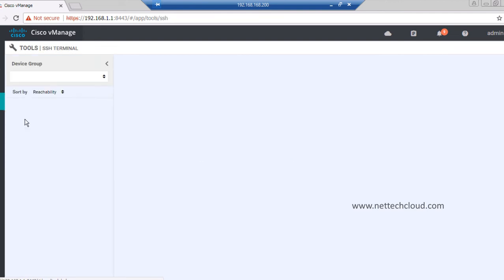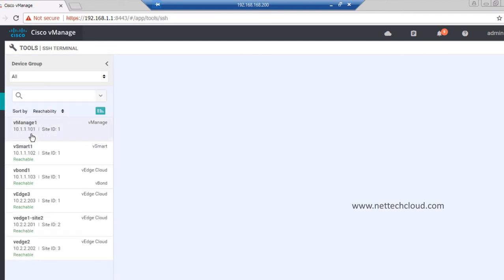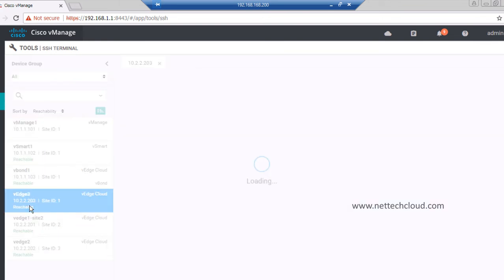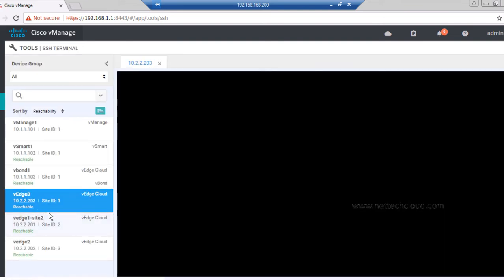Even you can SSH to the device. So let's say I want to SSH to the VS3 device. It is reachable. So very easily I can SSH to the device from here only, right? Here we go, admin, and the password is admin. No need to go to the device here.